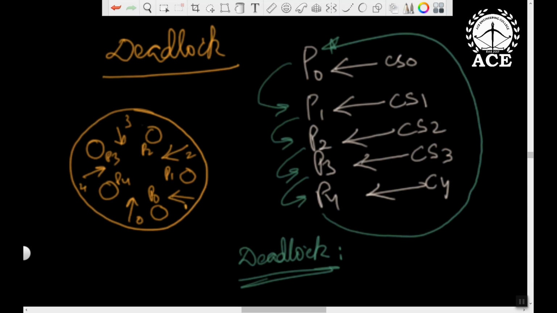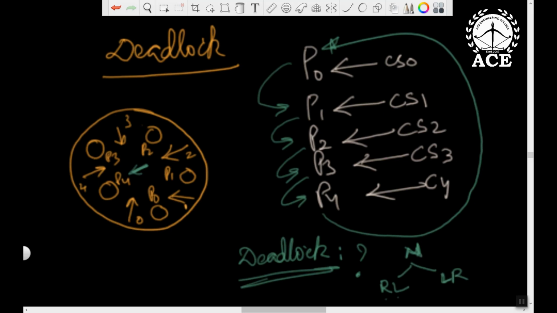There are several solutions given. You can refer to them in the textbook. Those are very simple. Some people say, why should we have only 5 chopsticks, we can have 6 chopsticks. If I have one more extra chopstick, then my problem can be solved. Another solution: among n philosophers, if not everybody follows the same order of left and right, one philosopher follows RL, first takes right and then left, and another follows LR, first takes left and then right, then my problem of deadlock can be solved.